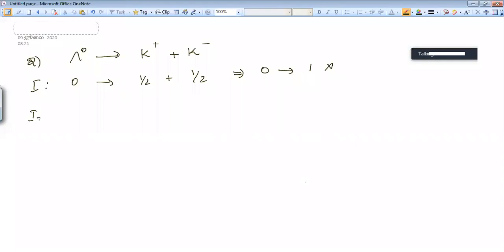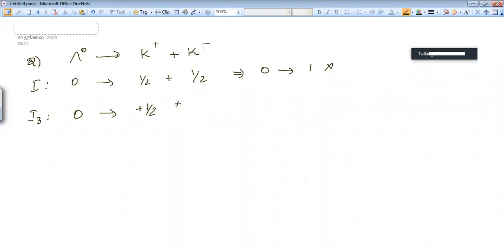And let's come to I3. I3 for lambda naught is 0. If it belongs to a one-member family, I and I3 value for one-member family is 0. And let's come to K plus. This family contains K plus and K naught. The member which has highest positive charge will get the highest I3 value, so here it will get plus 1 by 2.